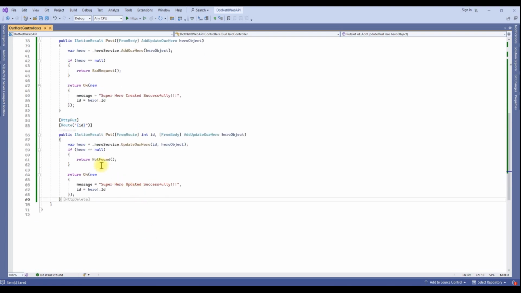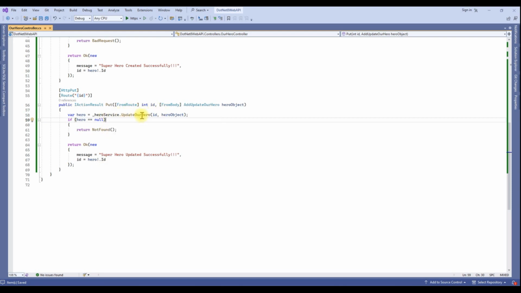Let's add a put method, which means update. If you want to update any hero's detail, in this case you call a put method and provide your id and hero object information. Here we are getting the id from the route. So we are expecting this id in the route URL and the object in the body section.